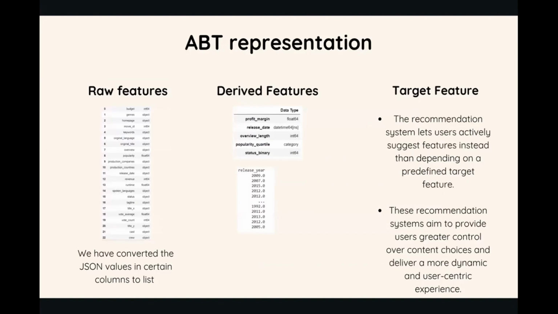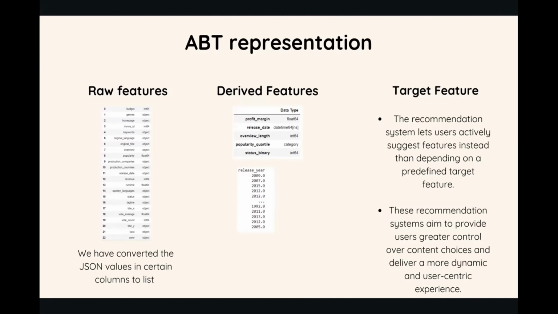And the ABT representation of our project is like this: we have many raw features where we converted JSON values into certain columns or lists, and we derived a few features. For example, for profit margin we made use of two different columns, which we are further going to use in our revenue based recommendation.